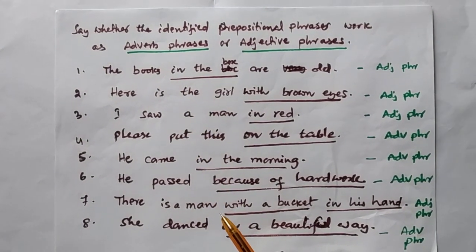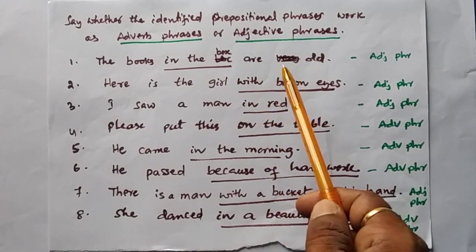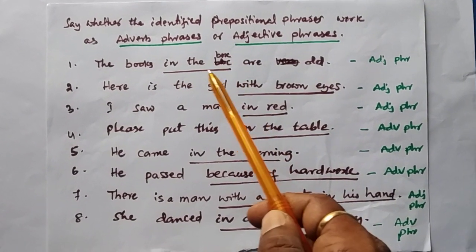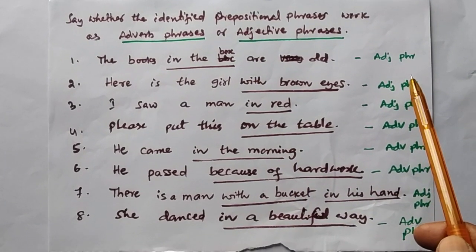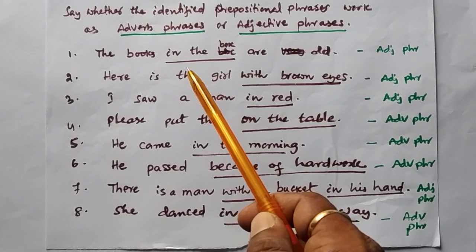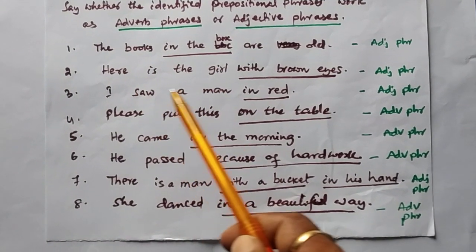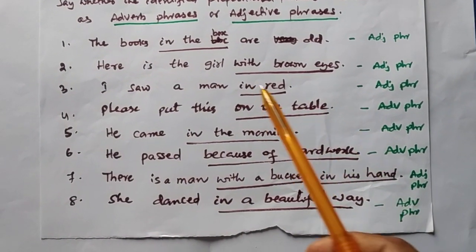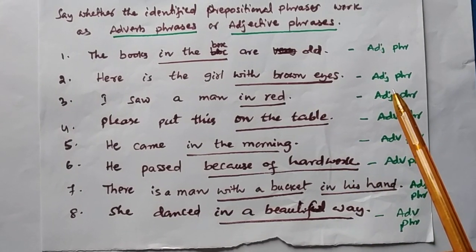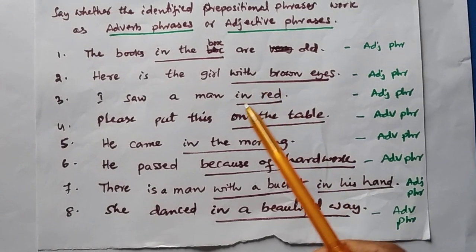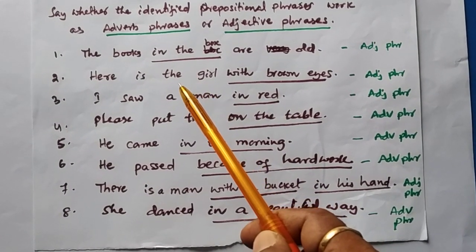Here are some more examples. The books in the box are old. Here in the box, the prepositional phrase is called an adjective phrase because in the box modifies the noun phrase the books. Here is the girl with brown eyes. With brown eyes is an adjective phrase because this one describes the noun phrase the girl.